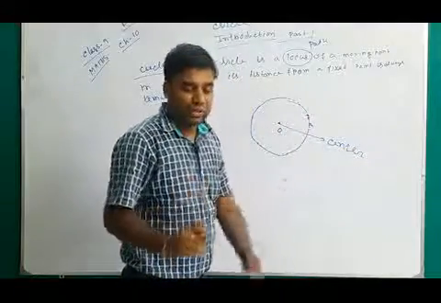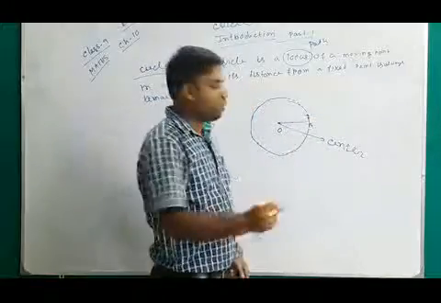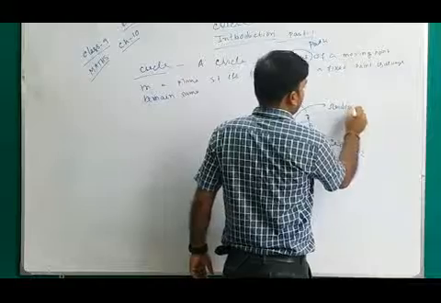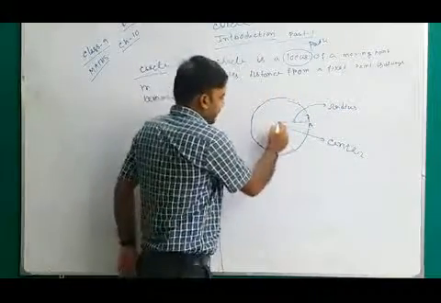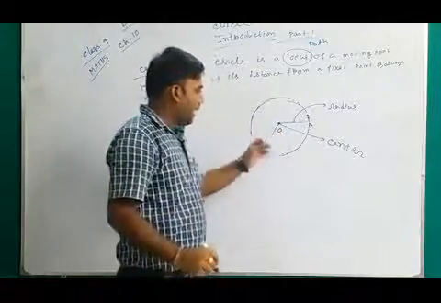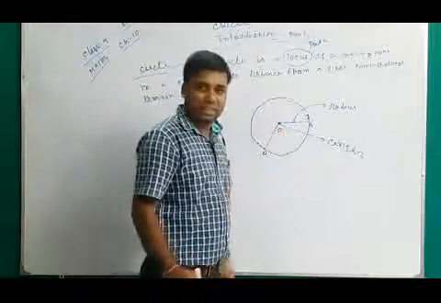And what is the meaning of that distance? That fixed distance, OA, is called the radius of the circle. Now just join OB. In the definition it is given that the distance will be the same.